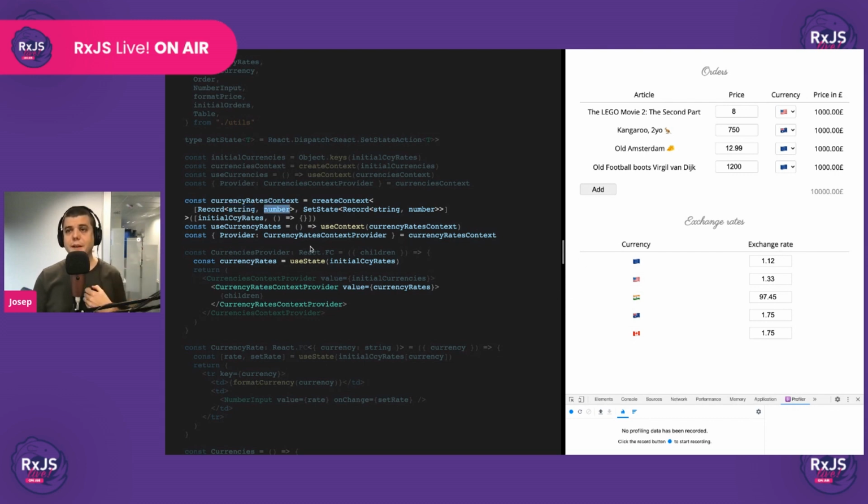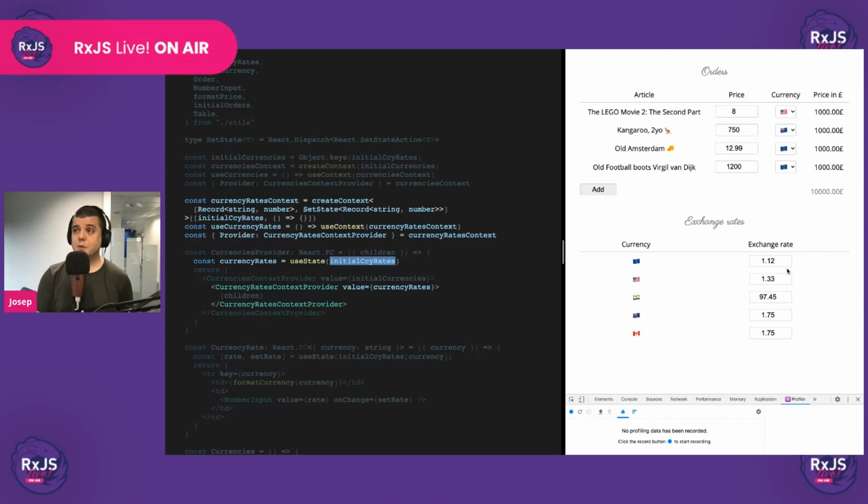String is the ID of the currency, and the number is their value. Like we did before, we create this idiomatic hook here, useCurrencyRates, and we plug the new provider here. And that's it. We use state, passing the initial currency rate, which is this record, this object that we are going to have in context.